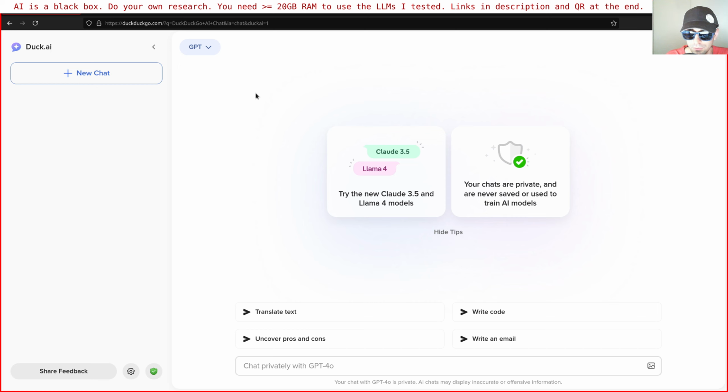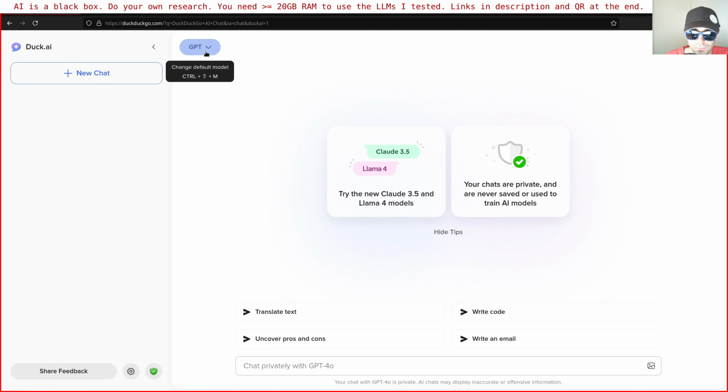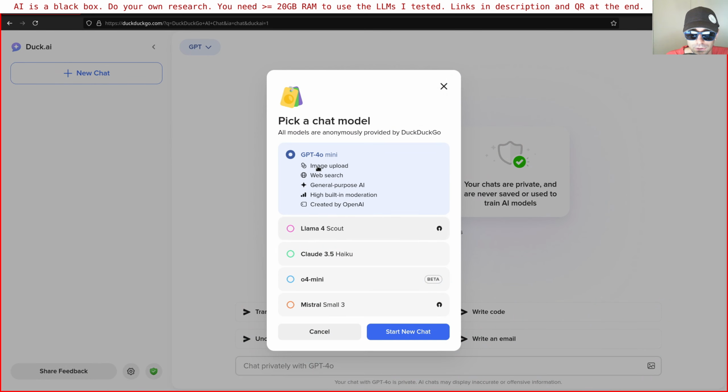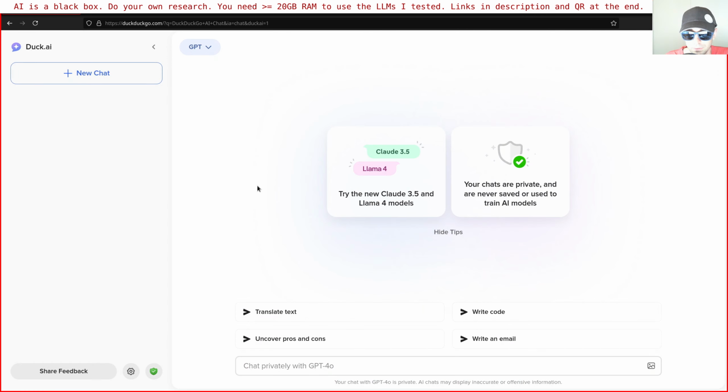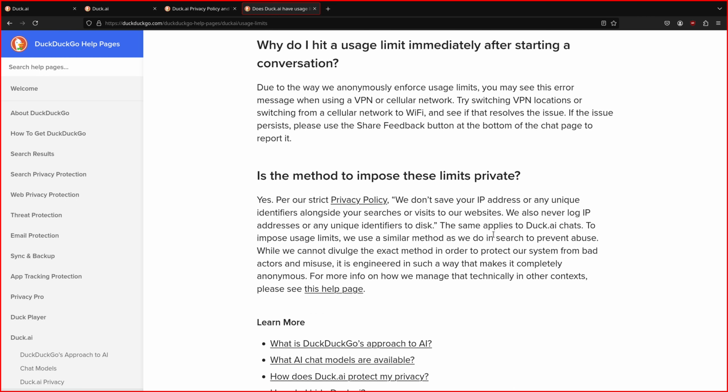So if you follow this channel, you should be familiar with this website, which is DuckDuckGo AI chat. It enables you to talk with several AI models, as you see here, from the usual ChatGPT to Llama and other models. But recently, this Duck AI has started to put some limits on the number of daily interactions, and they are limits by IP address. This is what I noticed. So even changing browser profile does not go around the limit.